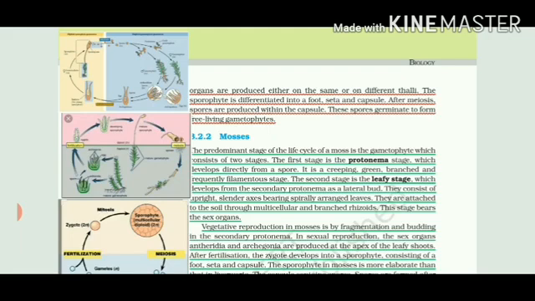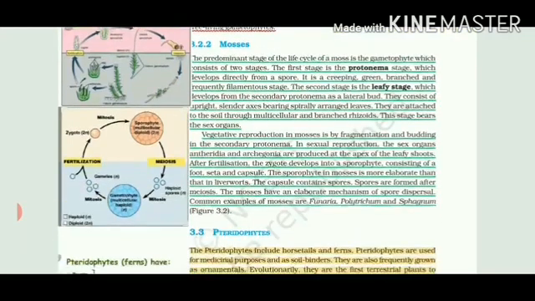They can be attached with the help of rhizoids to any surface, and they bear sex organs. So what are the sex organs? Antheridium and archegonium are the sex organs. Next is almost the same. Vegetative reproduction takes place by fragmentation or budding. In sexual reproduction, two kinds of organs are there, antheridium and archegonium.